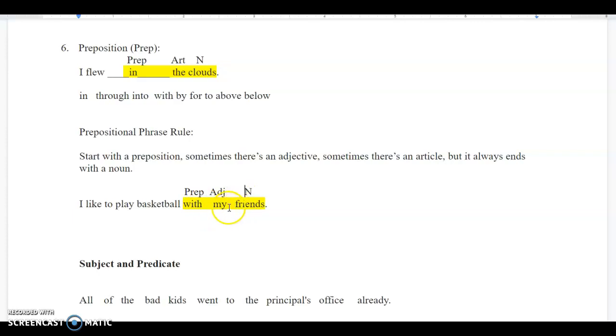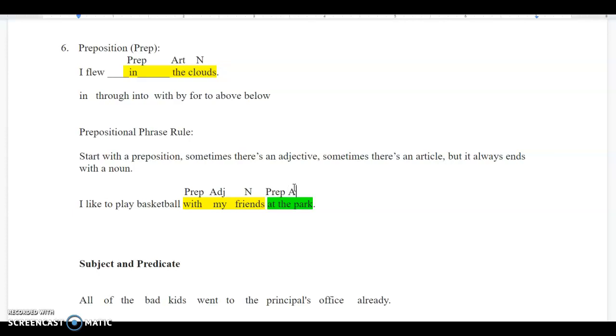You might be thinking, well, is it really an adjective? Well, does it describe the noun? Does it describe the friends? They're my friends. They're not your friends, right? They're my friends. So yes, it does describe your noun, so it is an adjective. So here's my prepositional phrase. Now you can add more prepositional phrases. I like to play basketball with my friends at the park, right? At the park is another prepositional phrase. At would be your preposition.